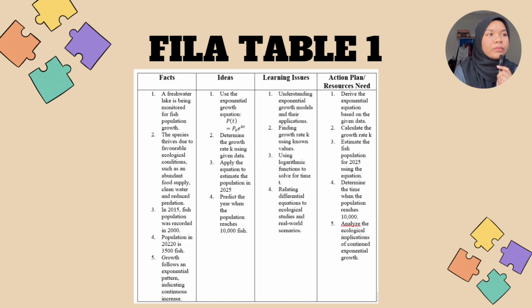Next, determine the growth rate k using the given data. Third, apply the equation to estimate the population in 2035. And lastly, predict the year when the population reaches 10,000 fish.